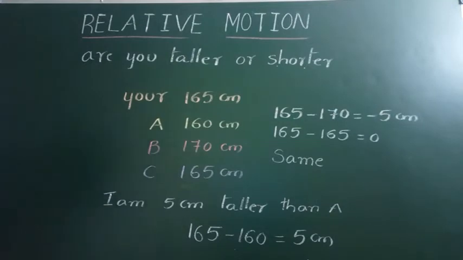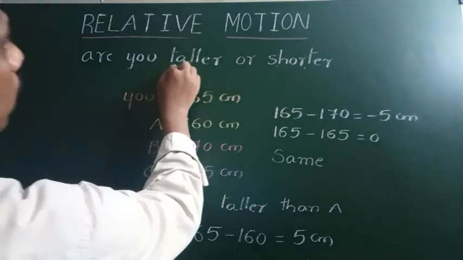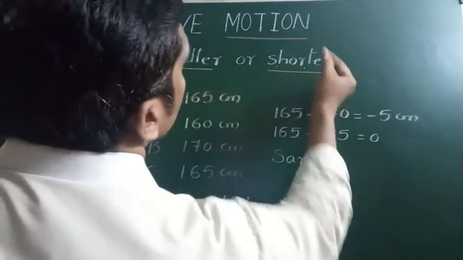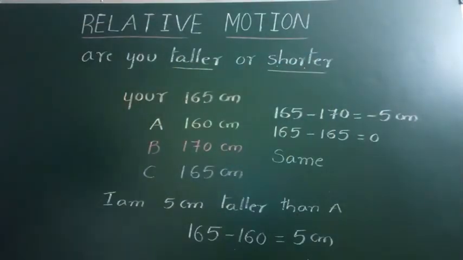So that's why these two terms, taller and shorter, are said to be relative. Taller and shorter are relative terms. Not only taller and shorter, other relative terms are there too. Now we see one more example.